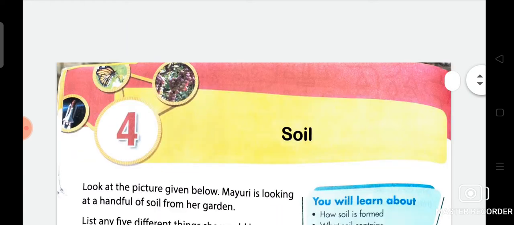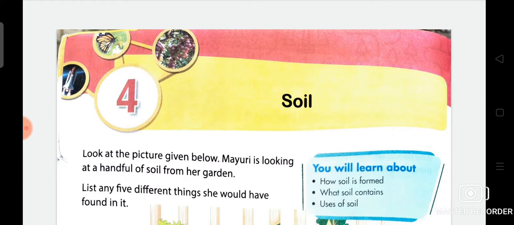So my dear students, first we will discuss soil. Do you know what soil is? Soil is a mixture of organic matter, minerals, gases, liquids, and organisms that together support life. I am going to tell you again what soil is. Soil is a mixture of organic matter, minerals, gases, liquids, and organisms that together support life.